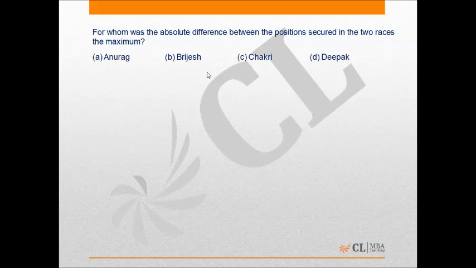Now take the next question. Here we have to find for whom the absolute difference between the positions secured in the two races was the maximum. As we know that Brijesh secured first position in one race and last position in the second race, his difference of rank has to be maximum out of the given four persons. Hence option B is the correct answer.